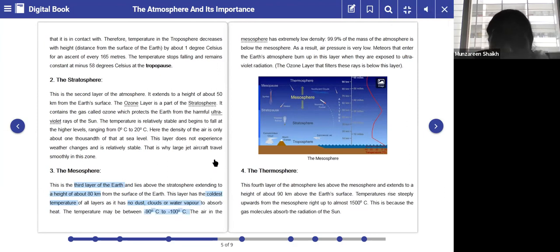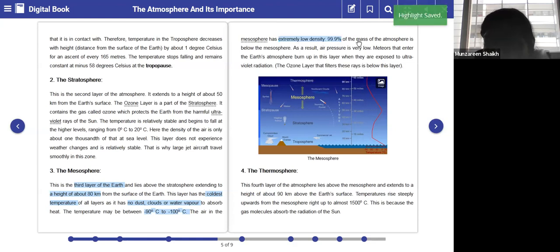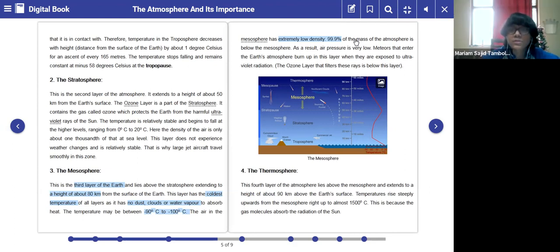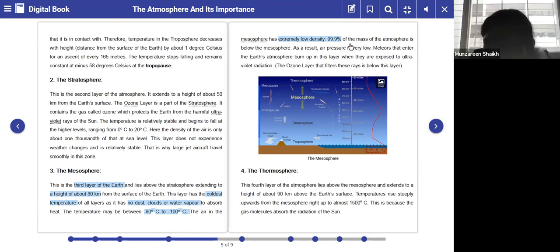Okay. Next, the air in the mesosphere has extremely low density. That is, 99.9% of the mass of the atmosphere is below the mesosphere. This is very important. How much percent of the mass of the atmosphere is below the mesosphere? 99.9%. Very good. All right. Now, because of this, what happens? The air pressure is very low.